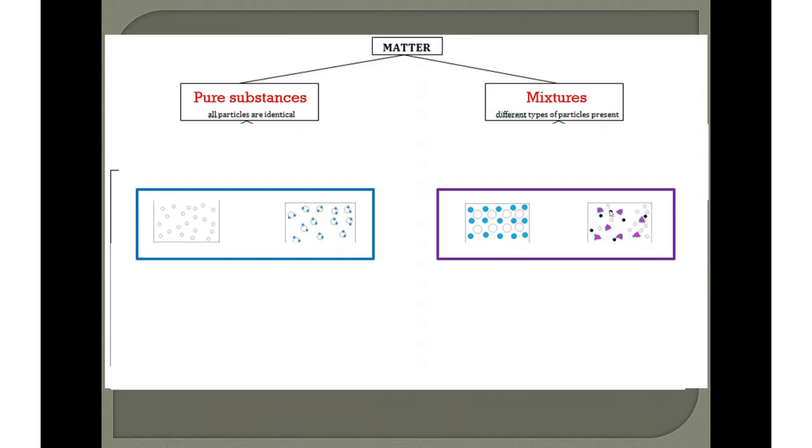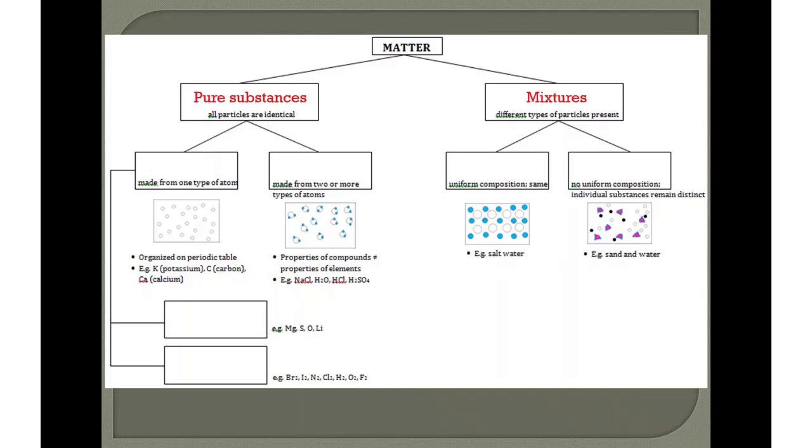It has 1, 2, 3 different types of particles all together in one. So these are different types of particles that are present. Again, here, this is the same in this substance, same in this substance. These are different: 2 different types of particles, 3 different types of particles.